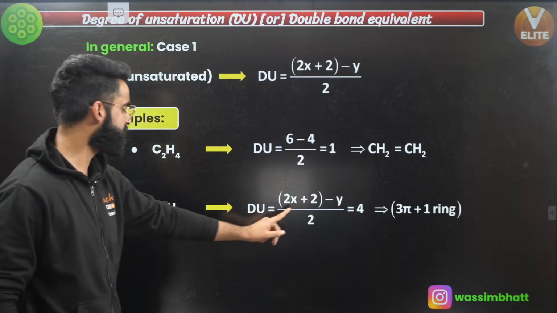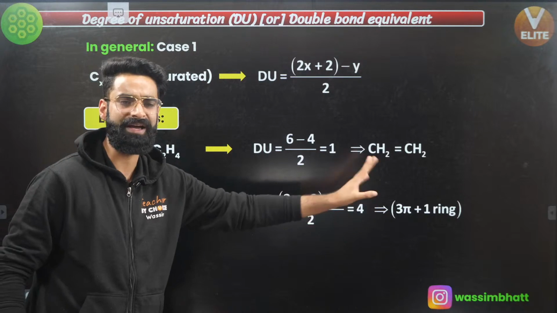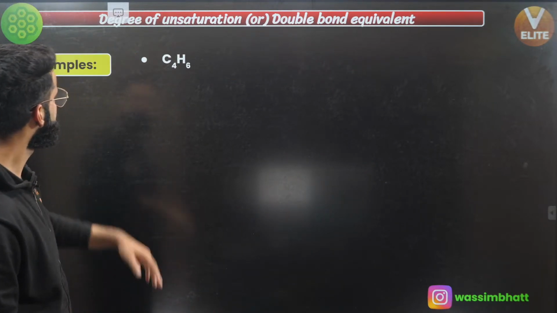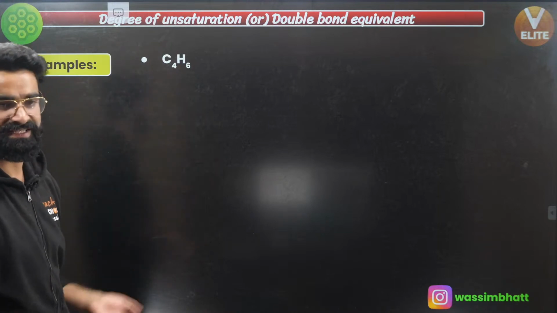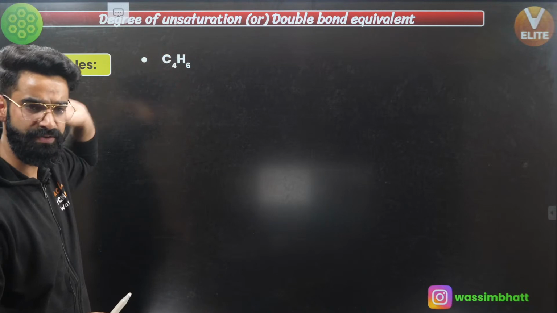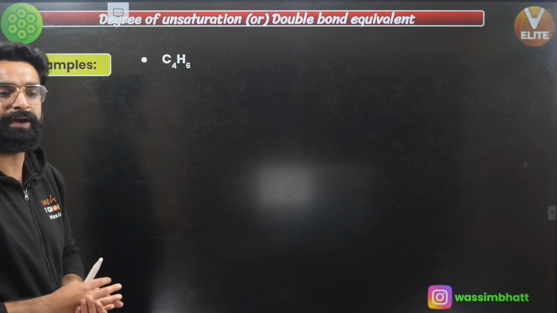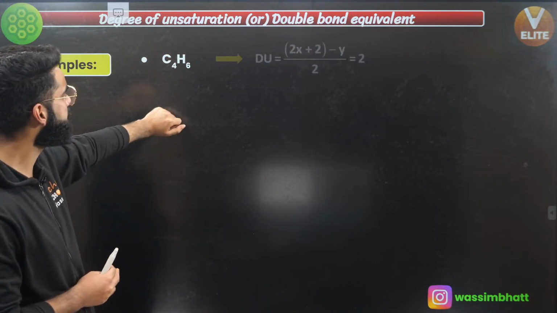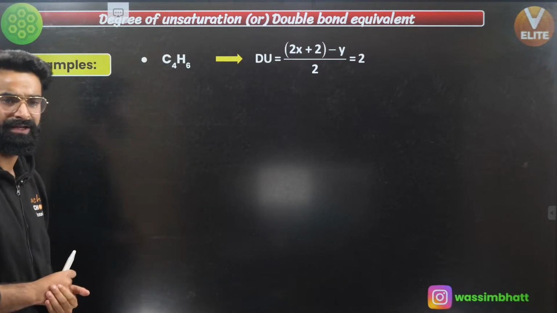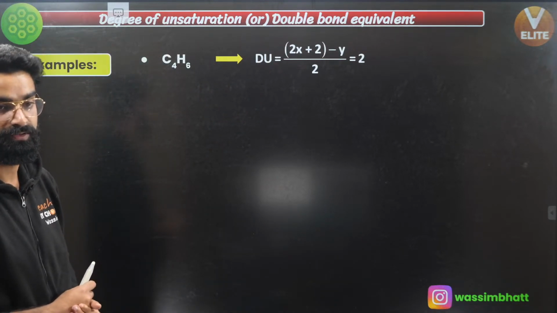Let me take a few more cases by means of which everything will be clear to you, right? So the degree of unsaturation for benzene is 4. That means there are 3 pi bonds and 1 ring over here, right? Moving on to a few more examples. I've got C4H6. X value is 4, Y value is 6, right? And you know the formula to calculate DU or DBE. After using that formula, the DU value for this one comes out to be 2, okay?